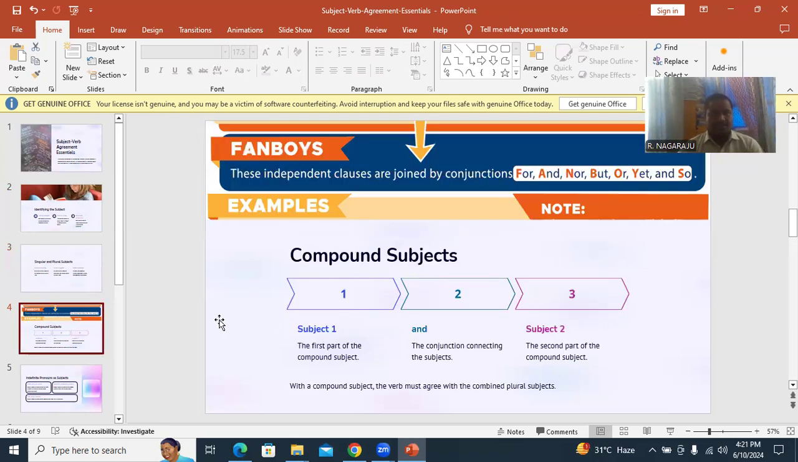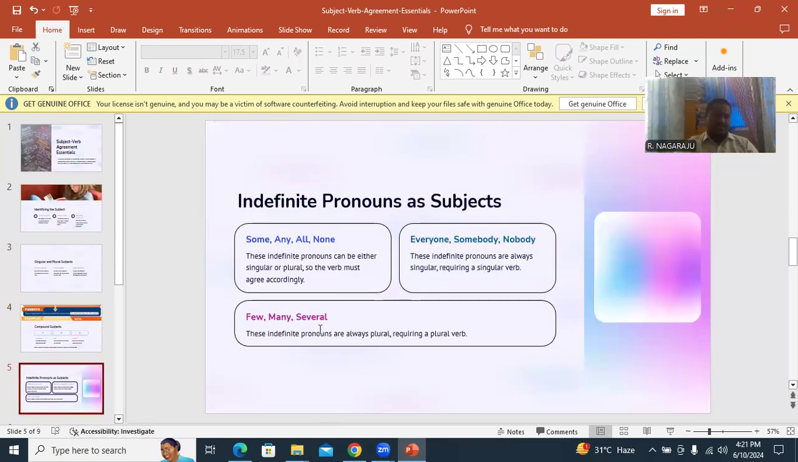Next, compound subjects. The first part of the compound and the second part together form a compound subject, which must agree with the combined plural form. I told you the rules and regulations; this is just information.